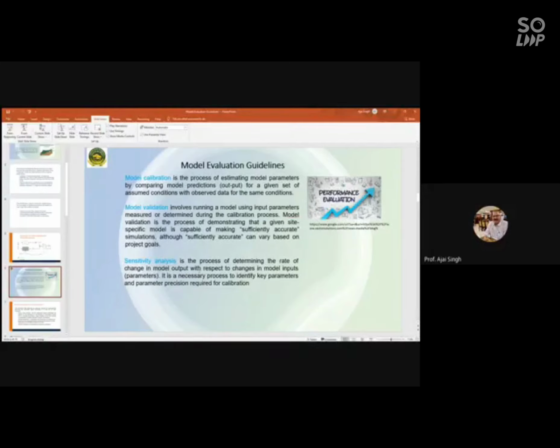When we go to SWAT-CUP and import the whole file, normally 5 to 6 variables are used to process further. So it is a necessary process to identify key variables and the precision required for calibration.